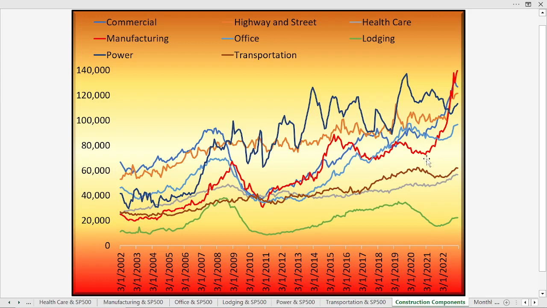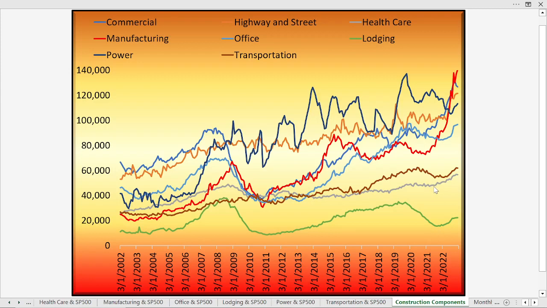So we see here for the red line, for example, that's the manufacturing construction numbers. Notice the acceleration, the massive acceleration, and these are in terms of millions of dollars, I believe, as far as the multiplier here. The manufacturing construction, huge spike up. That's our number one strongest sector over here. Also, we see commercial, and then below that, highway and street spending. At the very bottom, the green line, lodging. Just above that, that's healthcare.